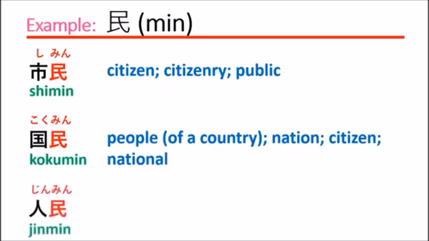The next, jinmin, means people or public. Jin means the person, min means the people. So jinmin has the meaning of the people, which means the citizens of some country or some city.